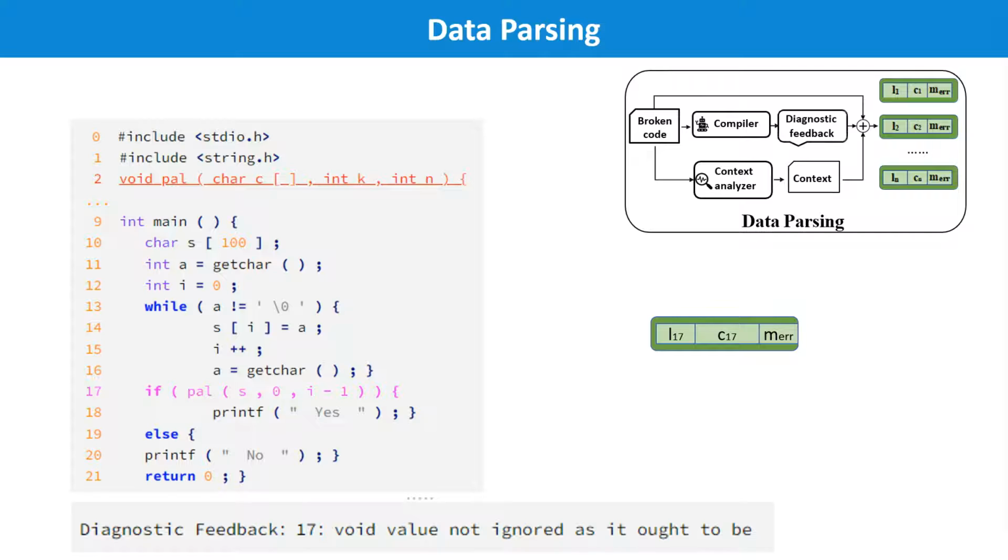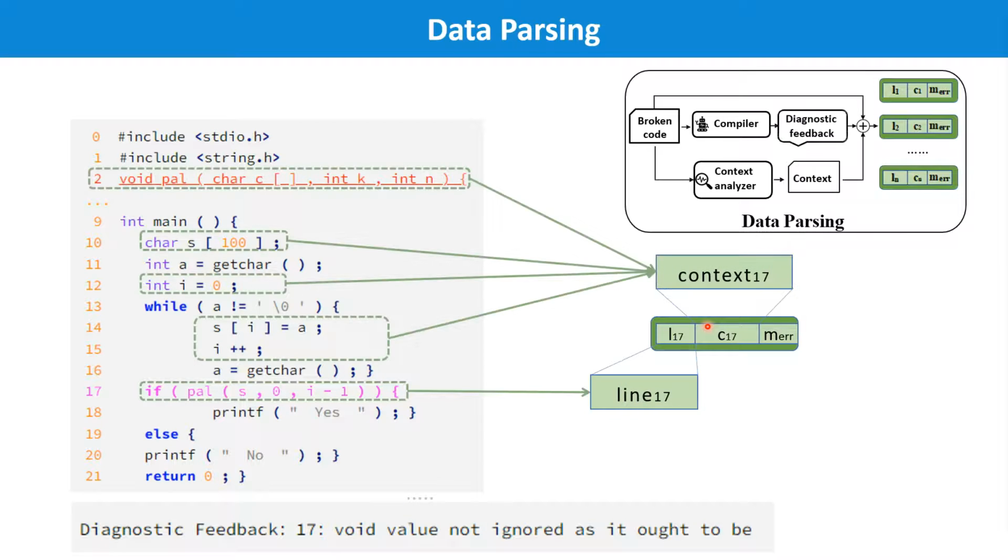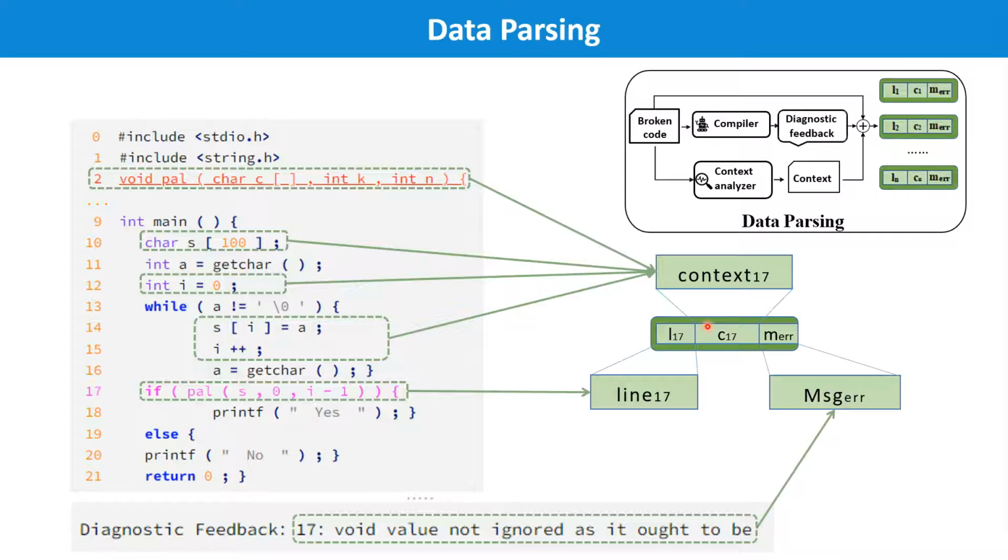The second part uses the error code obtained in the previous step and its context and compiler message to form a sequence, as shown in the figure. Look here. This is a line of code, and this is context. And this is the compiler message for this code, for this full code. And we stitch these 3 parts together into a sequence.